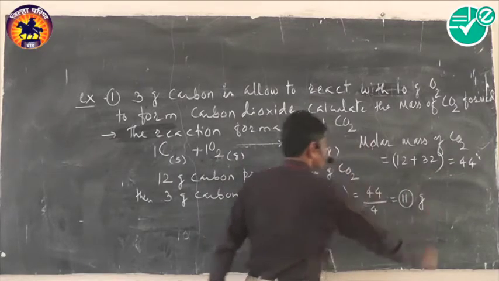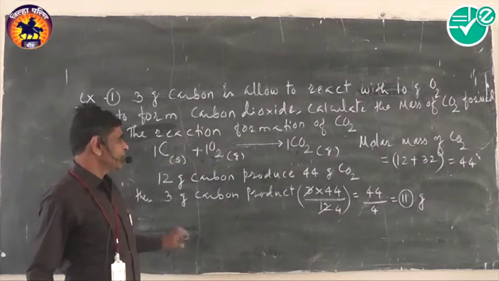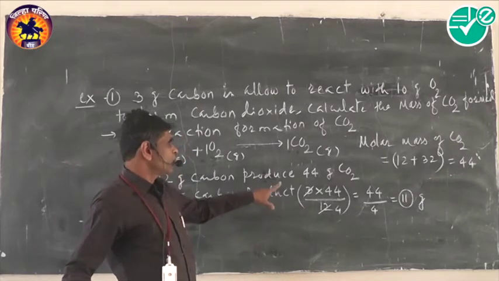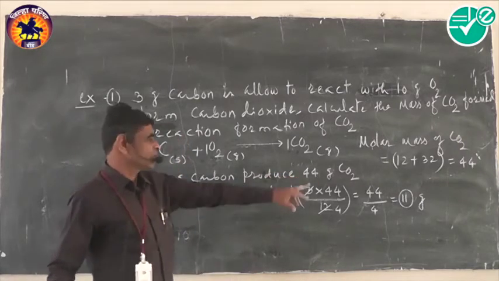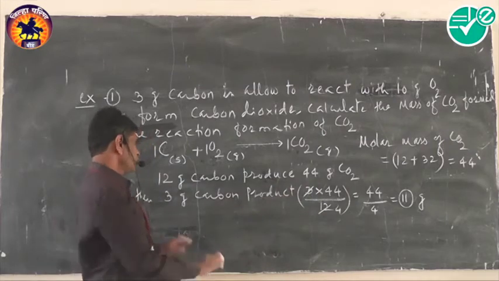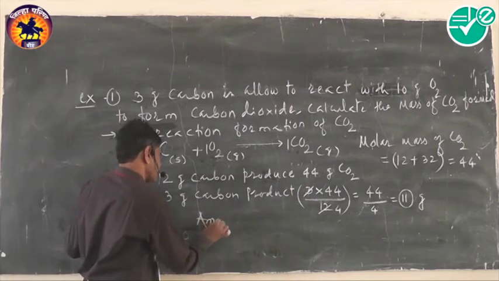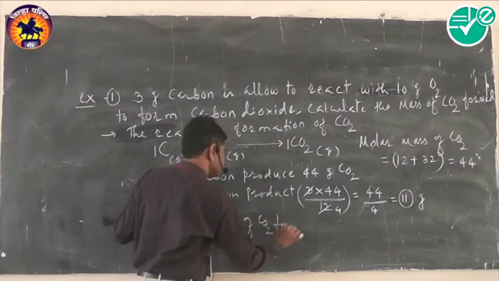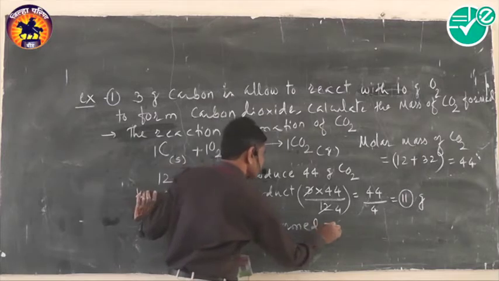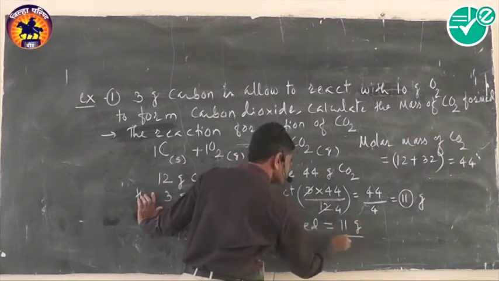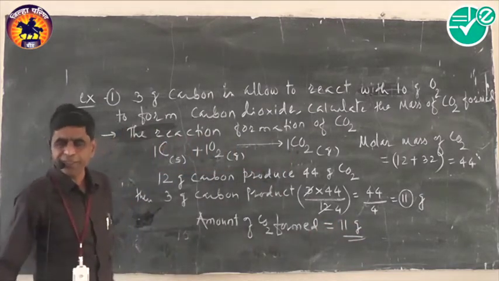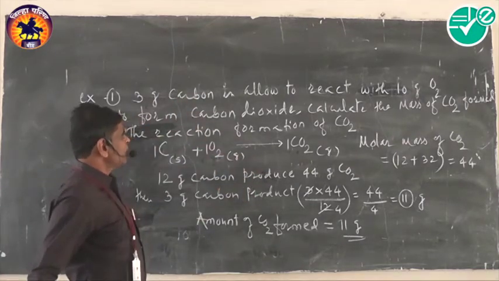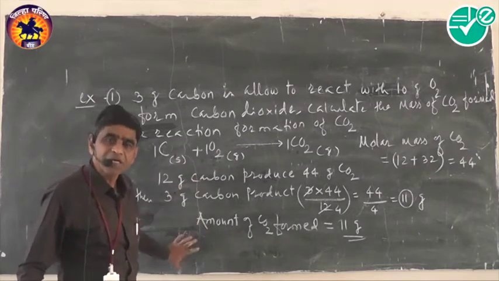And thus remember, what is the amount of carbon dioxide formed during reaction? So the amount of carbon dioxide formed during reaction is 11 gram. So this is the mass of carbon dioxide formed during reaction. Always remember, mass of product is always obtained from the mass of limiting reactant.